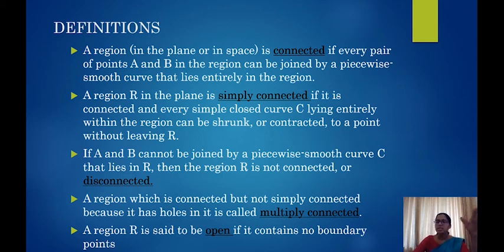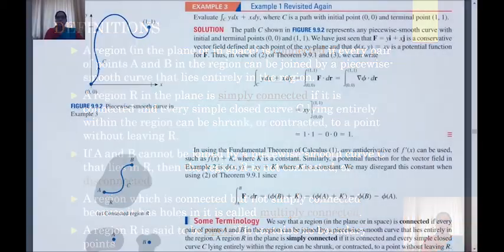And the last definition is simple by the name itself. A region is said to be open if it contains no boundary points. Okay, like the xy plane. It is unbounded. You can just expand it to whatever point you want to. So let us just see the figures which are given in your textbooks.